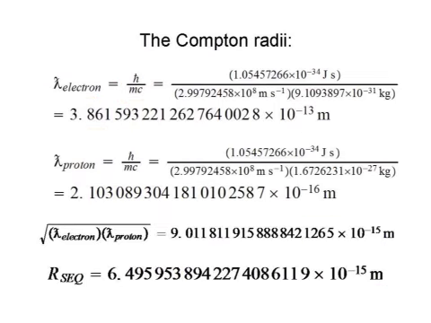If we take, for example, the geometric mean of the Compton radius of the electron and the Compton radius of a proton, we get about 9 times 10 to the minus 15th meters. Now we already calculated the radius of our small energy quantum to be about 6.5 times 10 to the minus 15th meters.